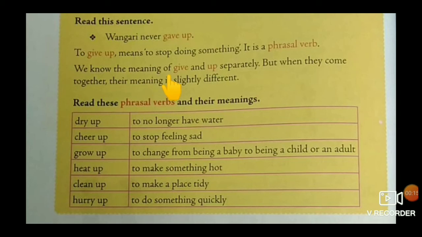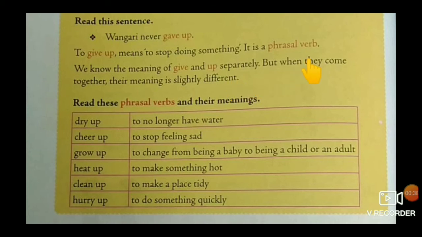We know the meaning of give and up separately, but when they come together their meaning is slightly different. Those are called phrasal verbs.